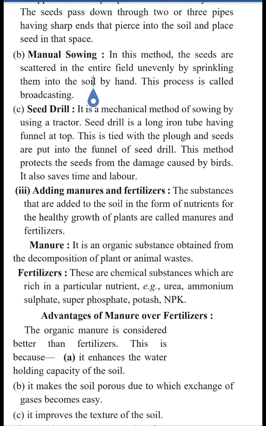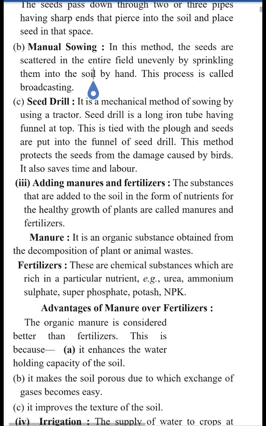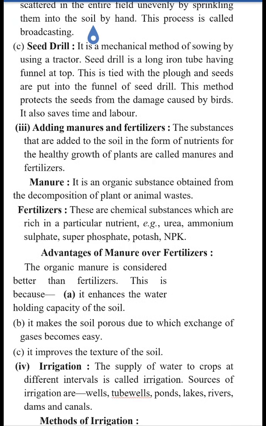Then the third practice is adding manure and fertilizer. Once the seeds are sown, nutrients need to be supplied to the plants. These nutrients can be supplied by manures and fertilizers so that healthy growth of the plants takes place. What do you mean by manure? Manure is an organic substance which is obtained by the decomposition of plant and animal wastes. These are generally prepared by the farmers in the farms with the help of the composting method.